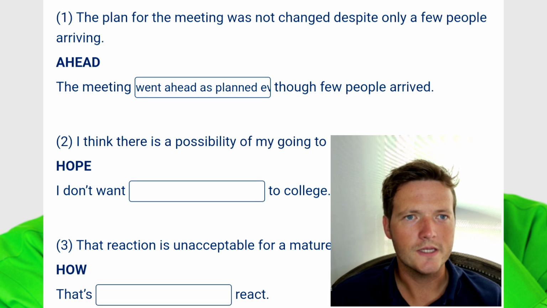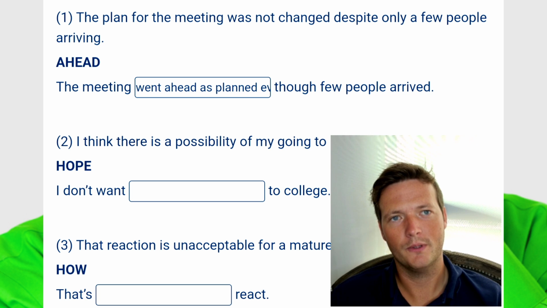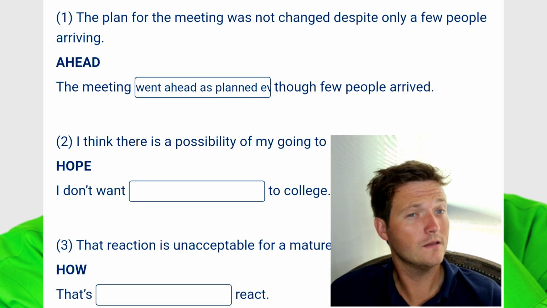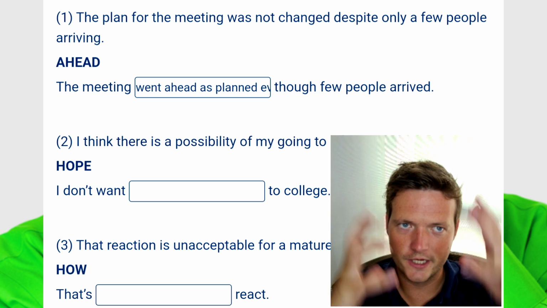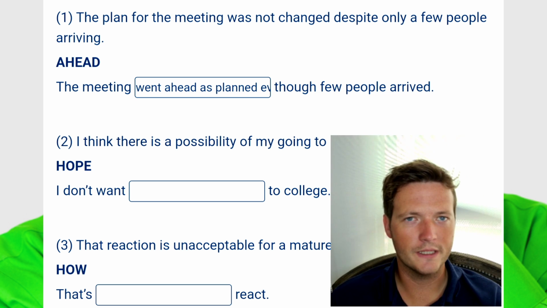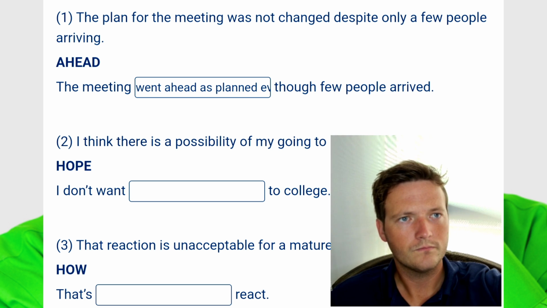Yeah, so you can't actually see everything that I have written there, but it does say the meeting went ahead as planned, even though few people arrived. So that looks good to me. The word plan made me sort of change my idea there a little bit. But I think that's good. Yeah, I think that looks good.